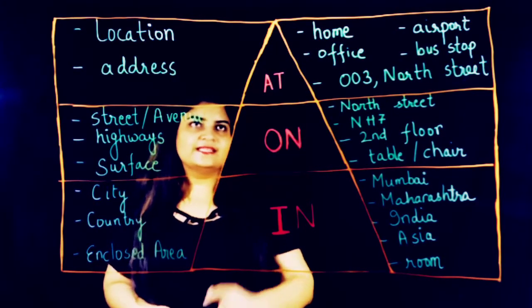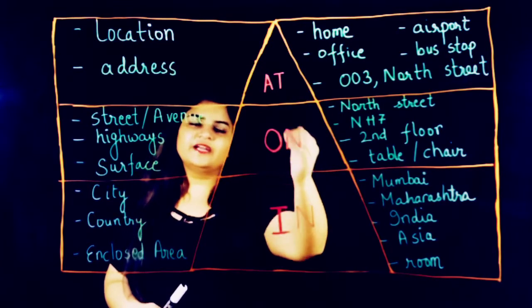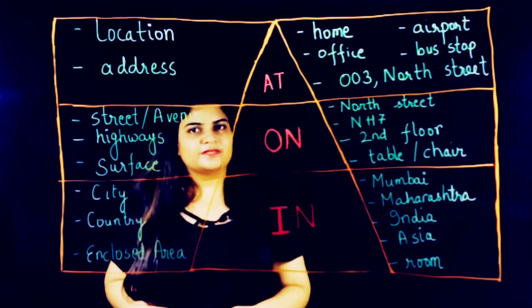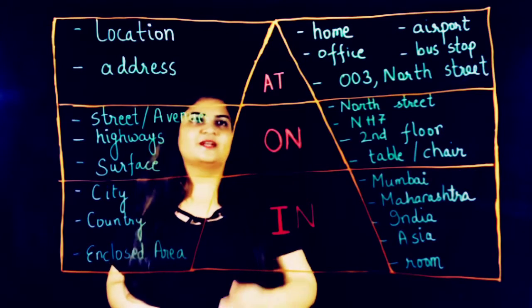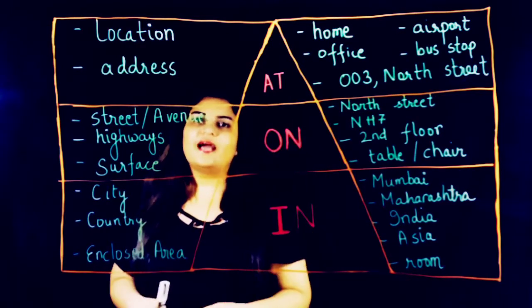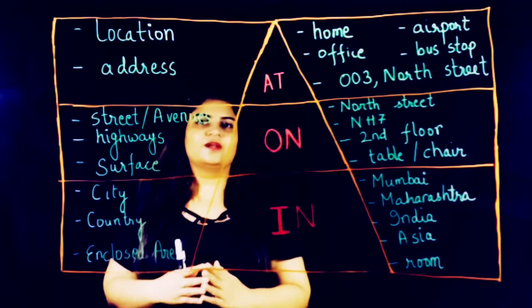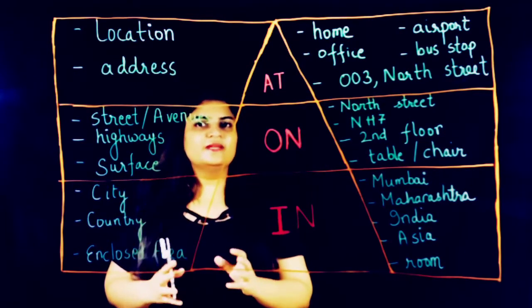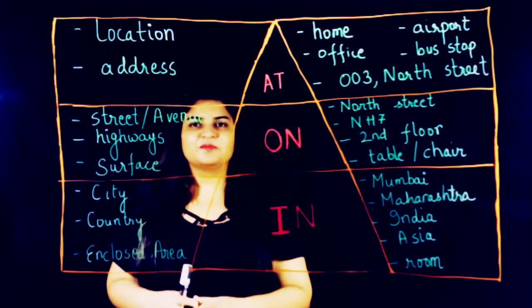So here you can see that we have this pyramid divided into 3 compartments, and the smaller compartment is allotted to at, the medium one is to on, and the larger area has been allotted to in. Similar is the relationship with these prepositions.